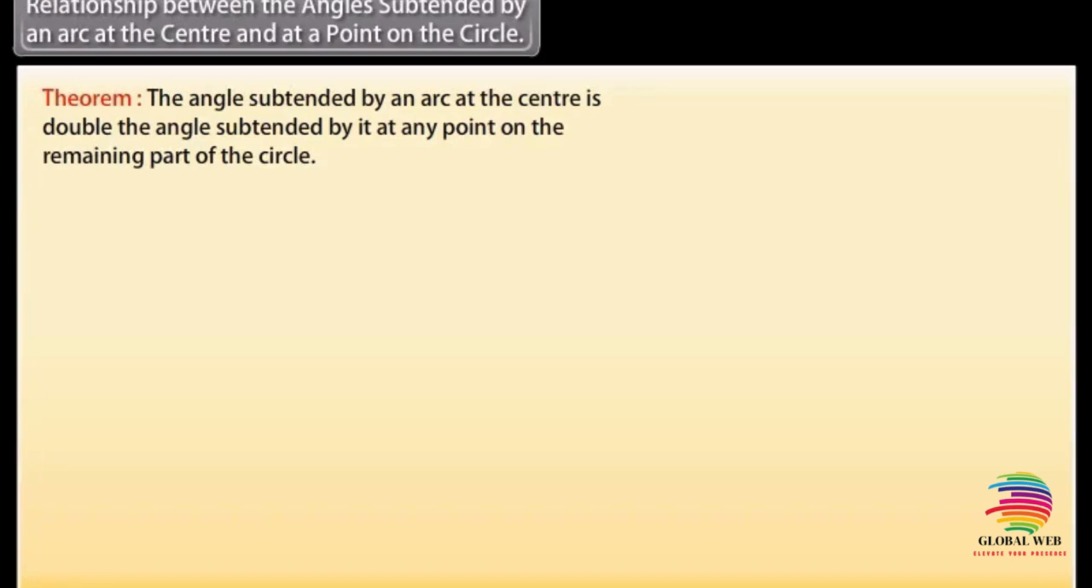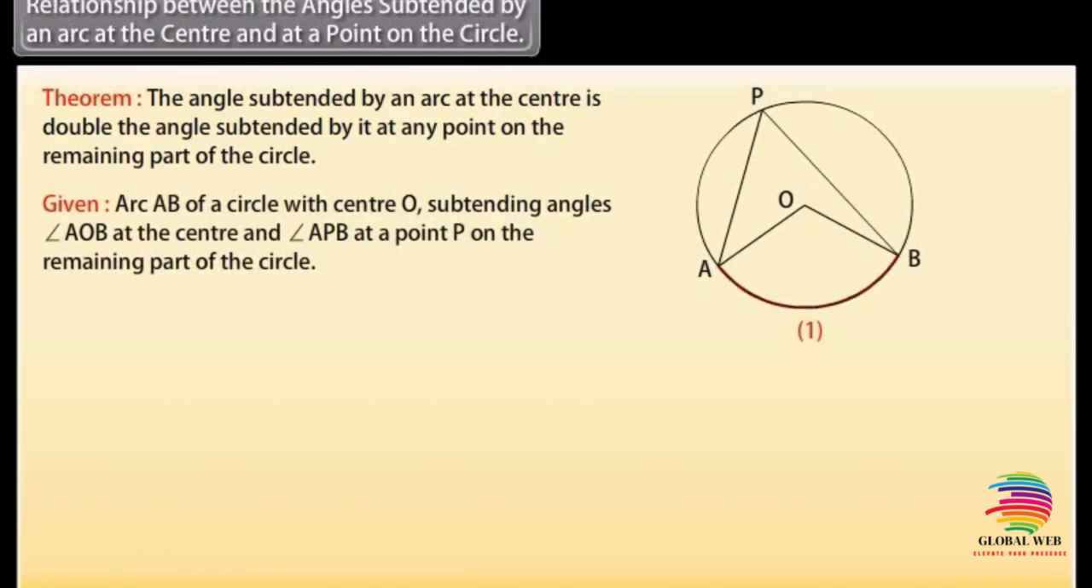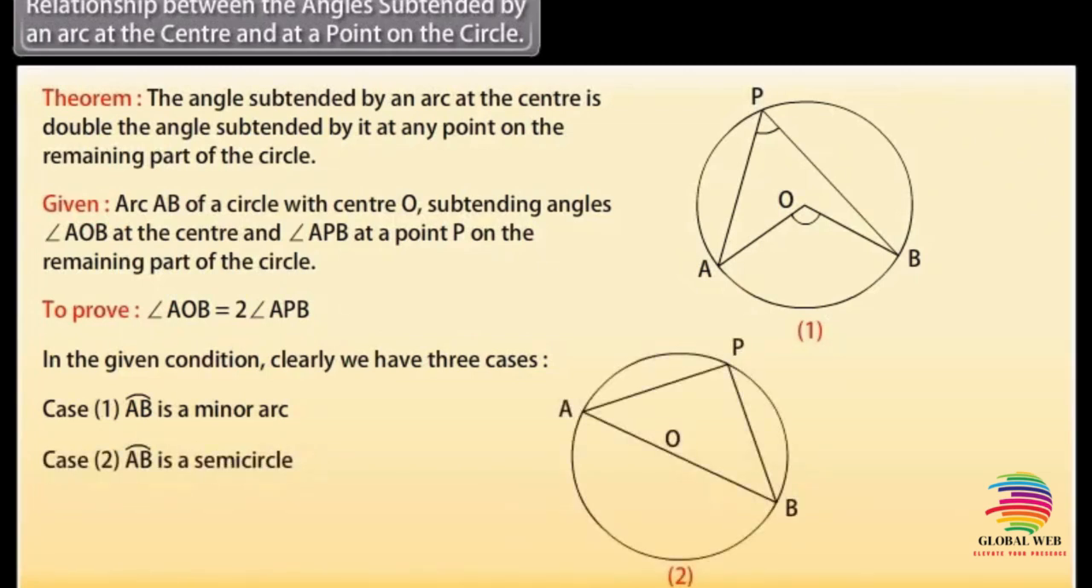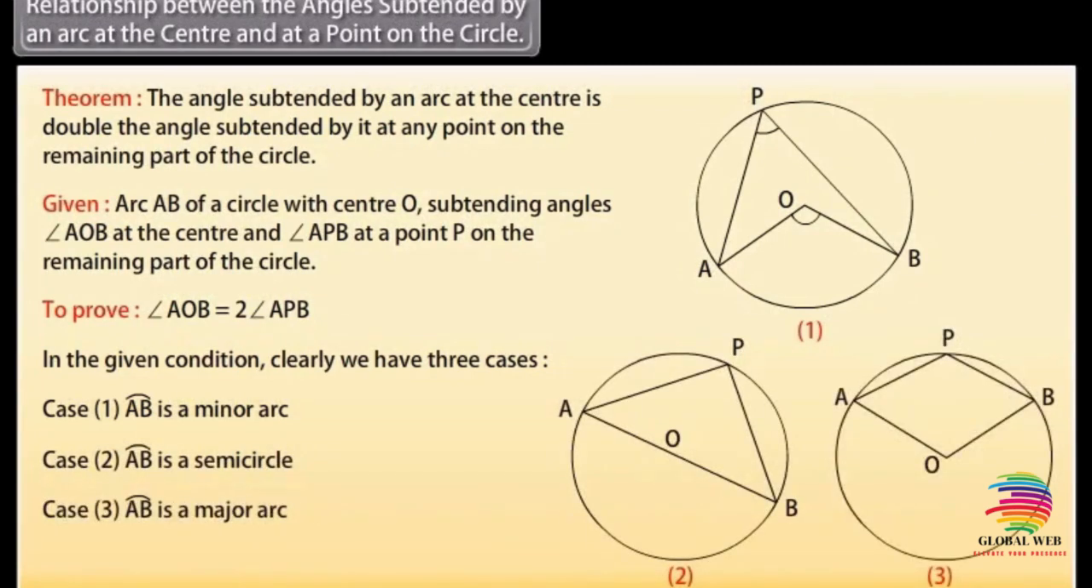Let's prove it. Given arc AB of a circle with center O, subtending angle AOB at the center and angle APB at a point P on the remaining part of the circle. To prove, angle AOB is equal to 2 times angle APB. In the given condition, clearly we have three cases. Case 1, AB is a minor arc. Case 2, AB is a semicircle. Case 3, AB is a major arc.